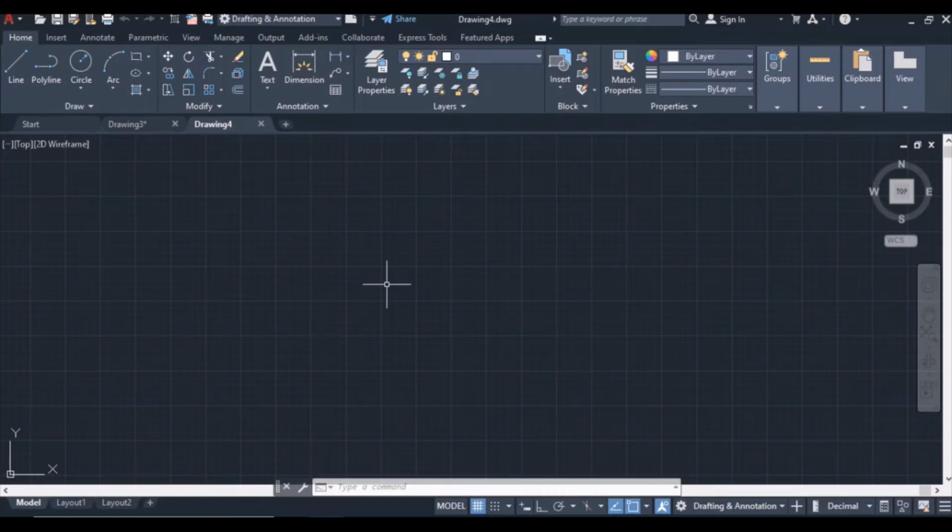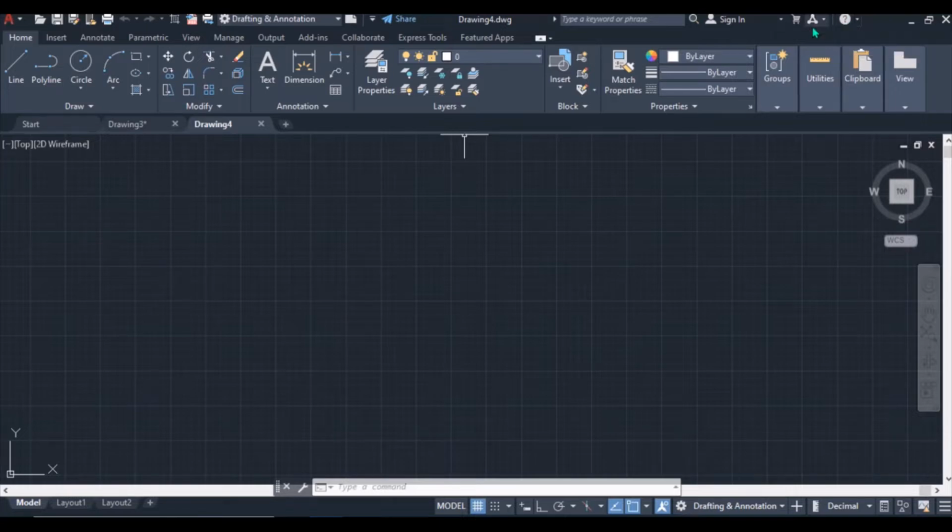And then here will be the title of your drawing. This one is drawing 4, so it is written here drawing 4. And here where you type your word is the search bar, where you search what you want to. Let's say you are doing something, then you face some difficulty, so you need to find some help online by searching here, or definitely you can use this exclamation mark to do the search for help online.